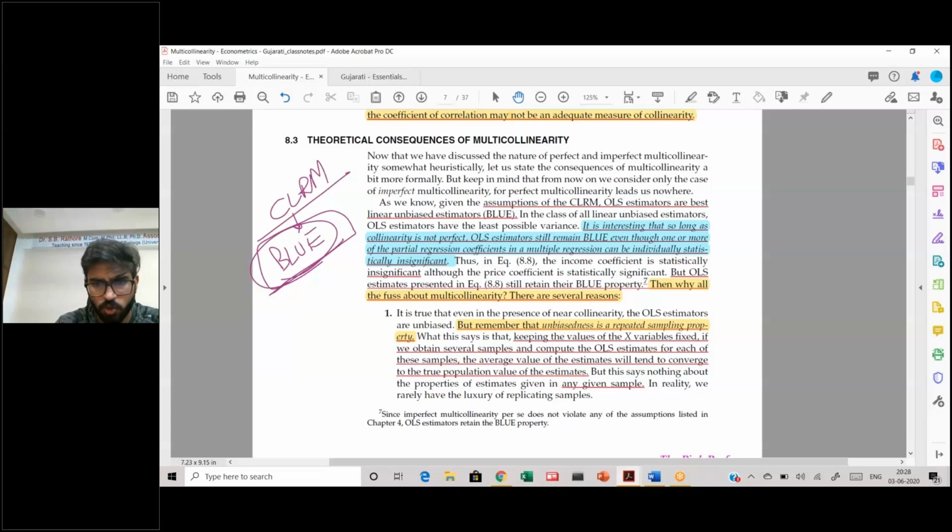Let's start with the first one, unbiasedness. Now remember what unbiasedness was. I'm coming back to the first example that we did of unbiasedness. Suppose we had 20 different samples, and each sample had 100 observations. So we had sample mean x1, sample mean x2, up to sample mean x20.